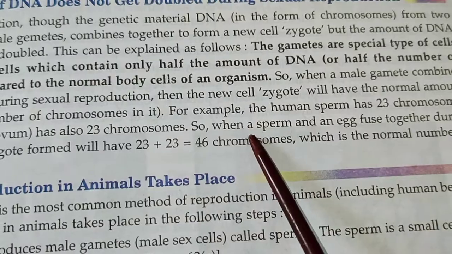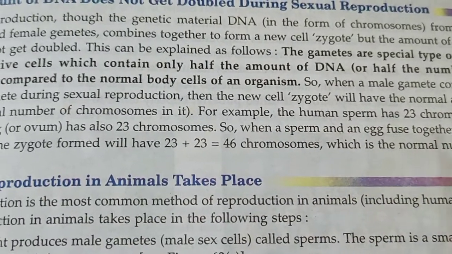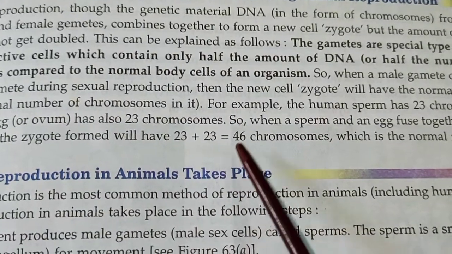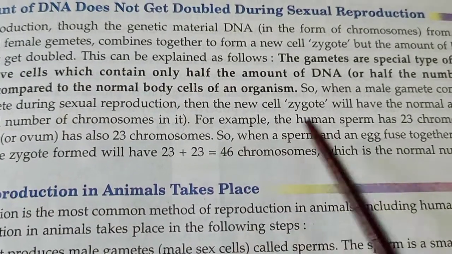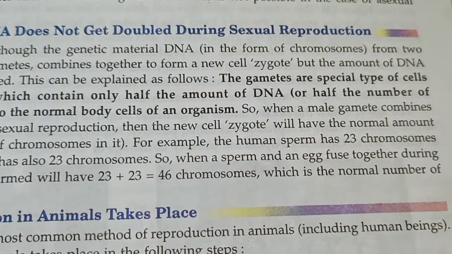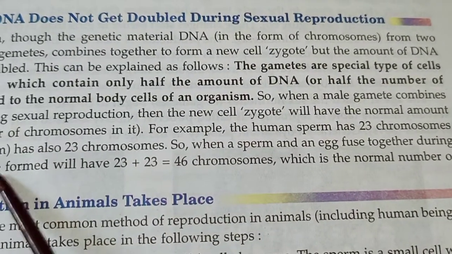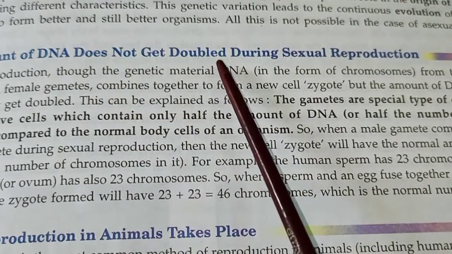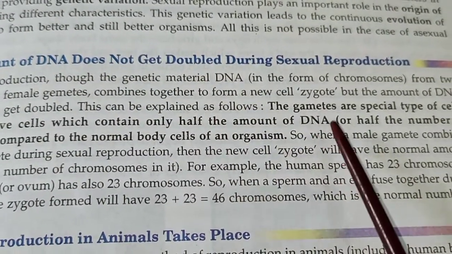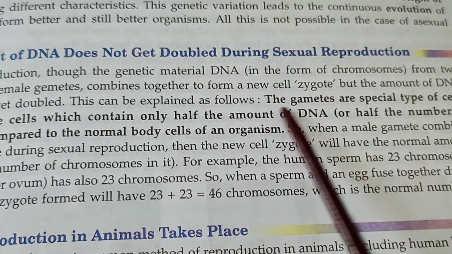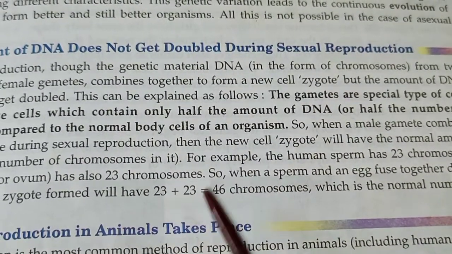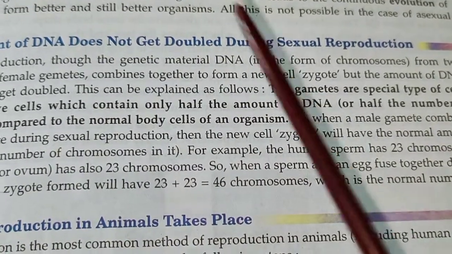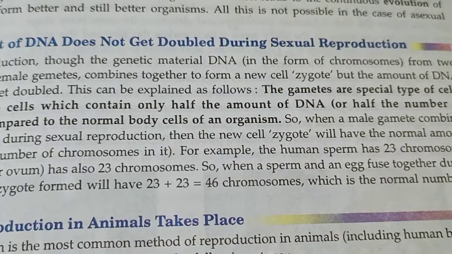So very clearly, when the sperm and egg fuse together during fertilization, the zygote formed will have 23 plus 23 equal to 46 chromosomes again, which is the normal number of chromosomes in a body cell. So now it is very much clear why the DNA does not get doubled, because during gamete formation already the number of chromosomes is halved to 23. These clearly explain why DNA is not doubled during sexual reproduction.